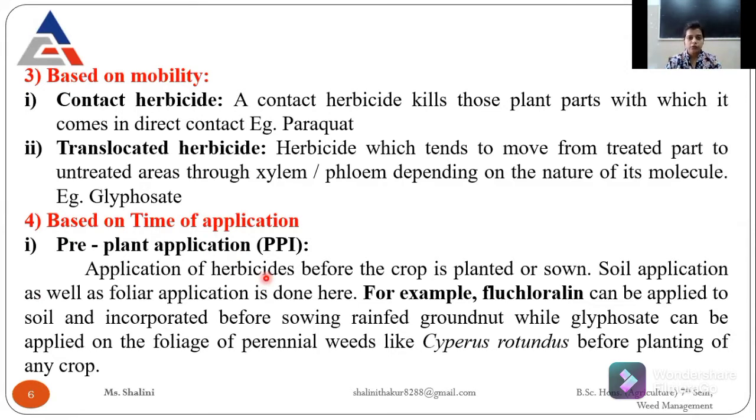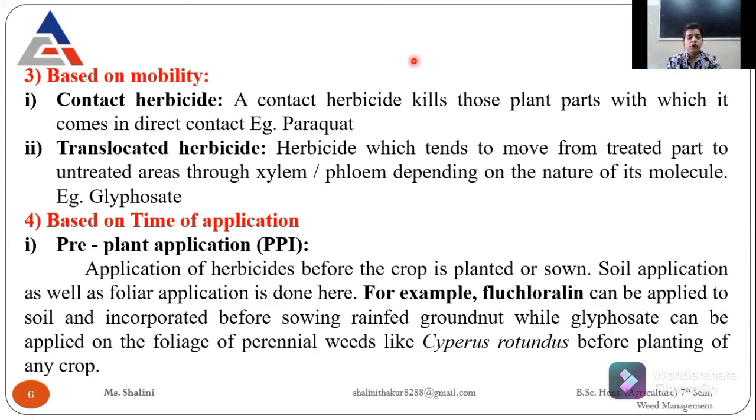One is contact herbicide, another is translocated herbicide. The contact herbicide is that herbicide which kills the particular plant part. If I want to kill the flowering or leaves, I can apply contact herbicide because it kills only that particular plant part. The example is paraquat.